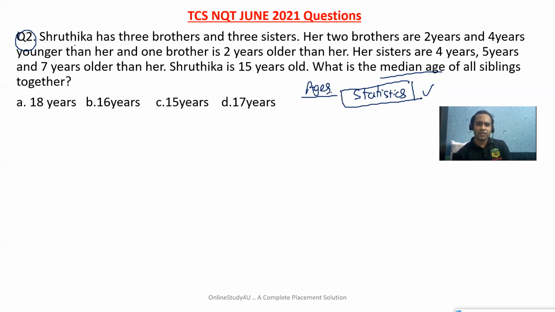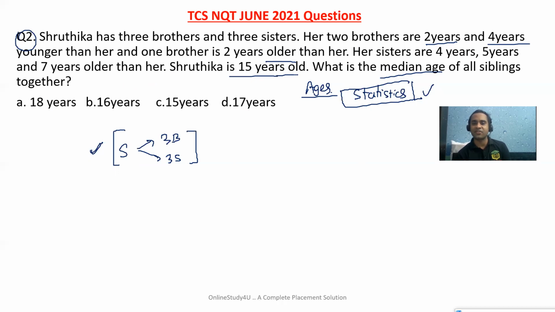Now, Shrutika has 3 brothers and 3 sisters. So you can see it is not "hum do hamare do". 3 brothers and 3 sisters and 1 Shrutika, total 7. Her 2 brothers are 2 years and 4 years younger than her, and 1 brother is 2 years older than her. Her sisters are 4 years, 5 years and 7 years older than her.